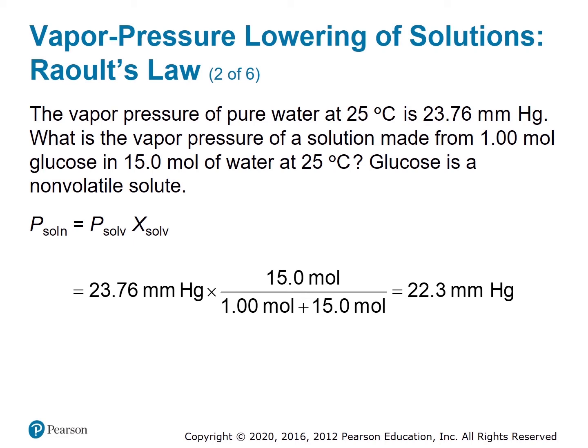To find the vapor pressure of this solution, we multiply the vapor pressure of the solvent, water, which is 23.76 millimeters of mercury, by the mole fraction of water. This is the number of moles of water in the solution divided by the total number of moles of all compounds in the solution: 1 mole of glucose plus the 15 moles of water. Effectively, we're multiplying the vapor pressure by 15 over 16. This gives a result of 22.3 millimeters of mercury. So you can see that the solution has a vapor pressure about 1.5 millimeters of mercury lower than that of pure water.